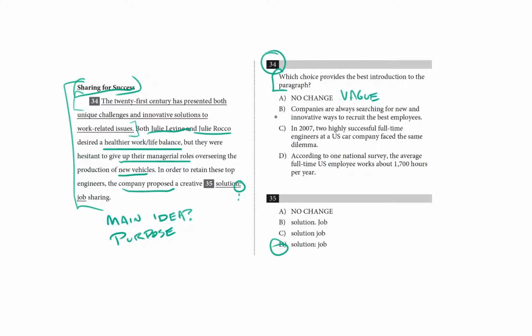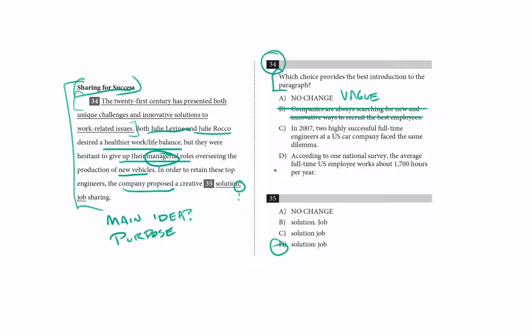Choice B: companies are always searching for new and innovative ways to recruit the best employees. I can cross this one out because this isn't about recruitment. They're already managers, right? So they're not being recruited, they already work at this company.